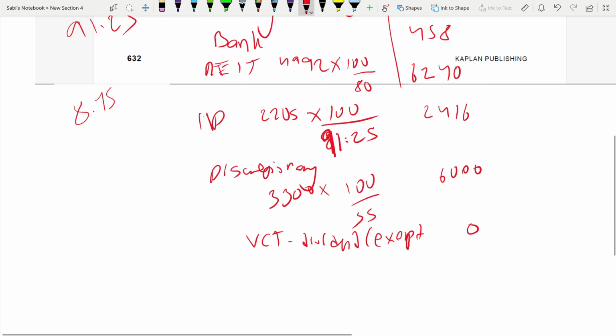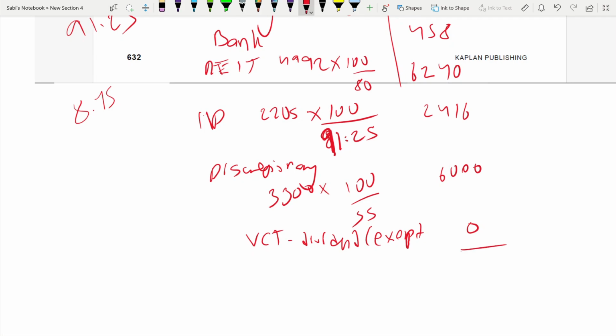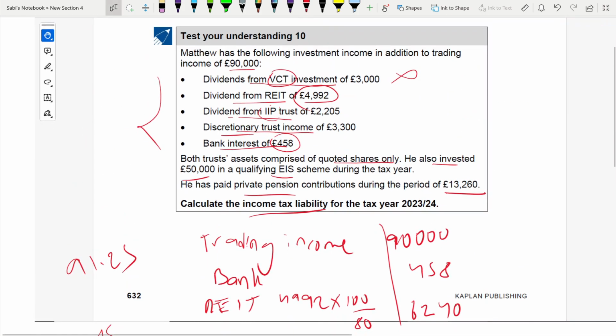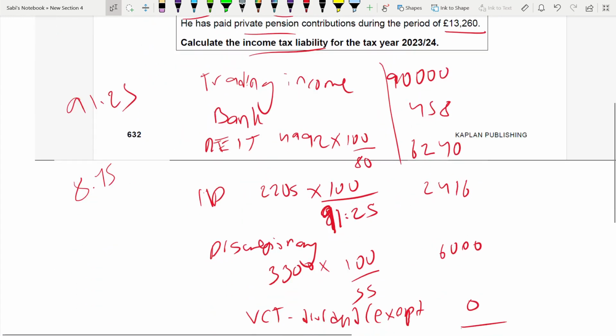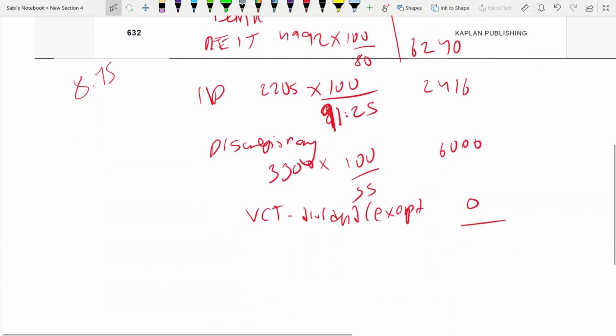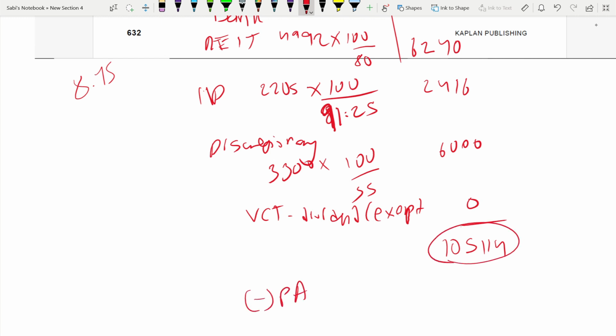So if you add all of this, what is the total? 105,114. Okay, less personal allowance. If you see, this total income is more than 100,000.